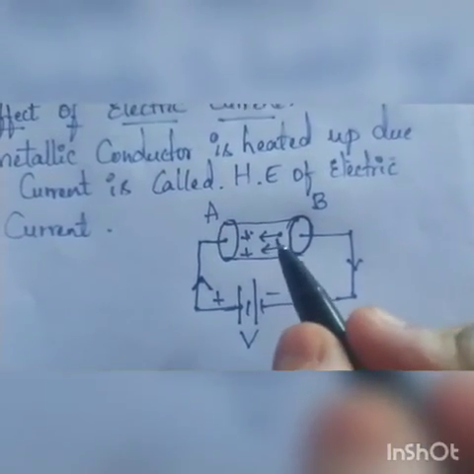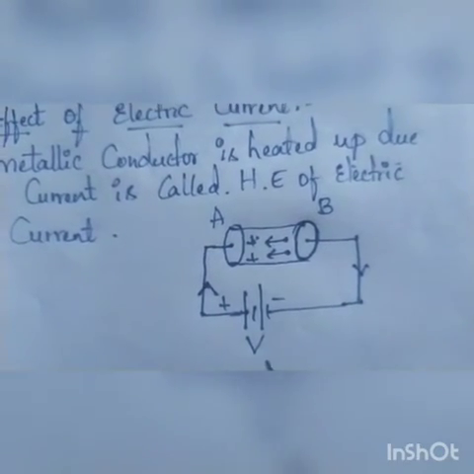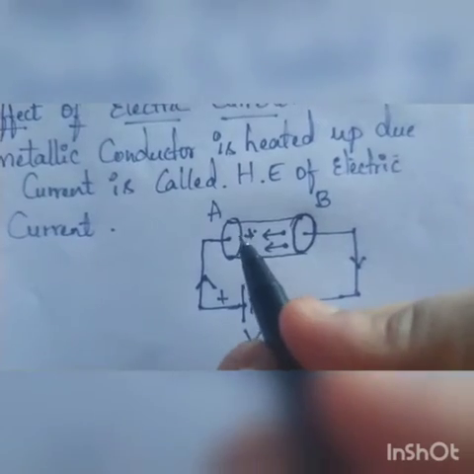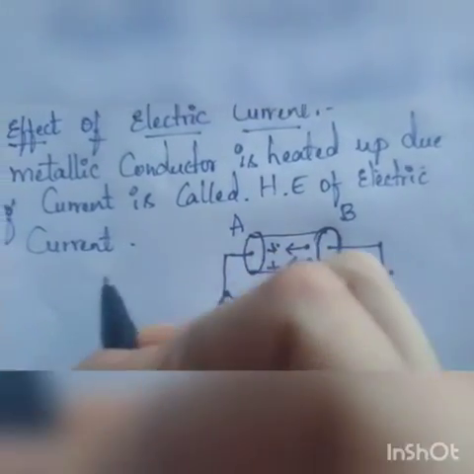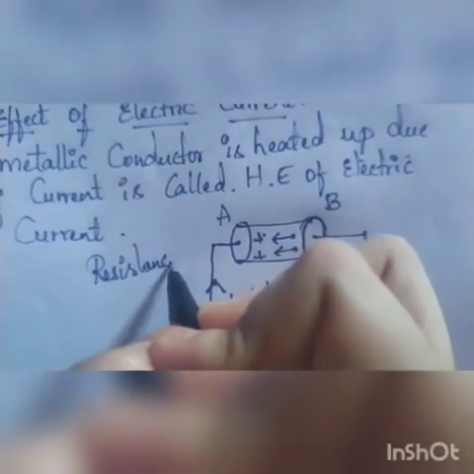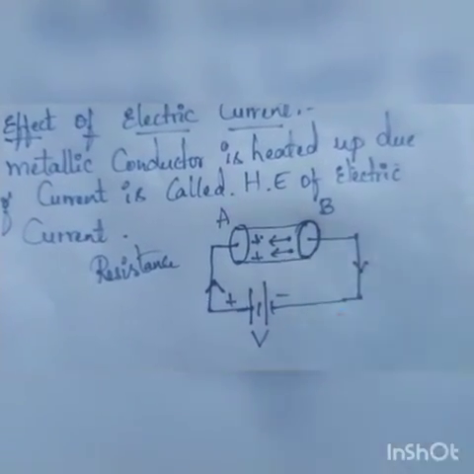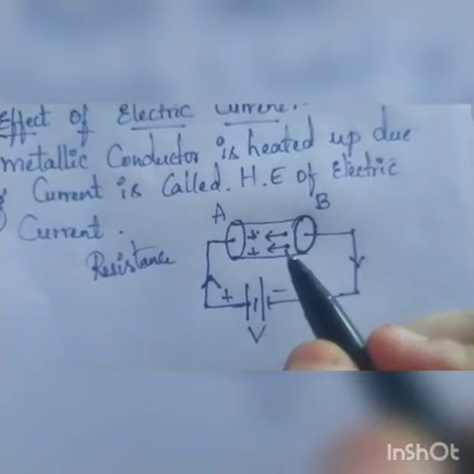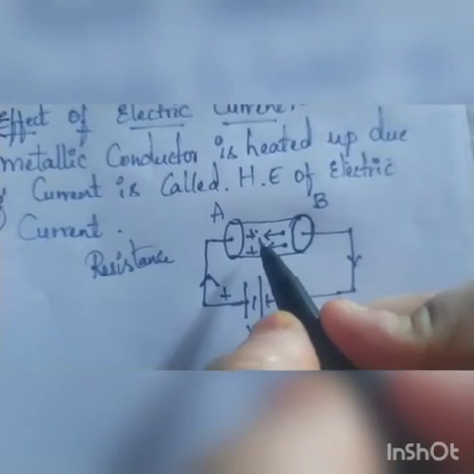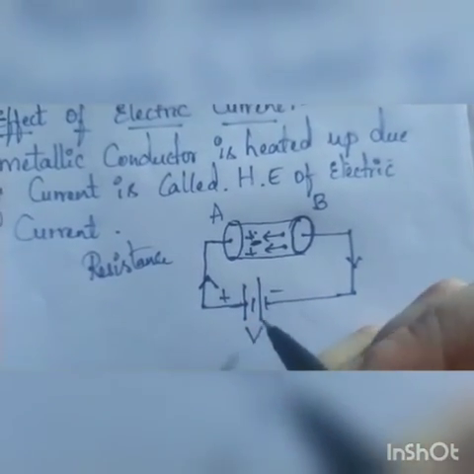When the electrons move opposite to the direction of current, there is an opposition offered by the conductor. You know that the concept of resistance is nothing but the opposition offered by the conductor to the flow of electrons. When these electrons move, they have to overcome the opposition offered by the conductor.